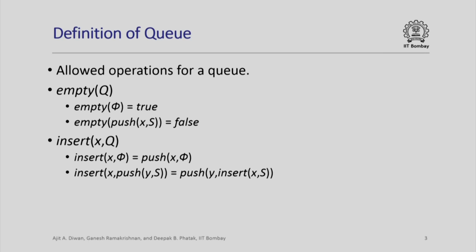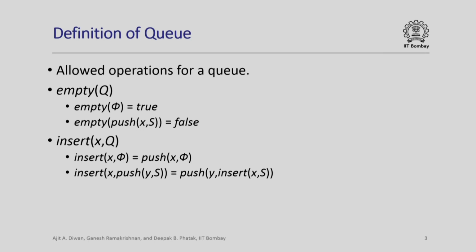So let's define queues formally. What are the allowed operations? They are very similar to those for a stack except for the insert operation. There is the empty operation again, which tests whether a queue is empty or not. It is true only for phi, and for a queue obtained by pushing an element in any list, it is false. The insert operation is defined differently in the case of a queue compared to the push operation in a stack. If you insert in an empty queue, you get a queue which contains just that element, which is obtained by pushing that element x in an empty sequence.